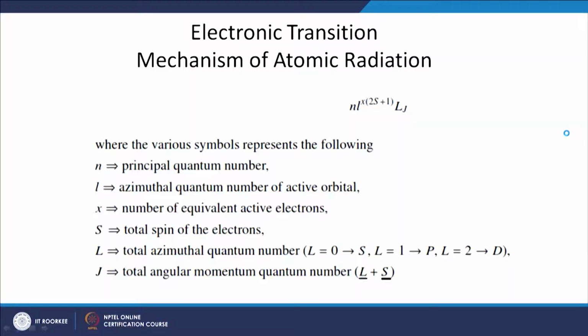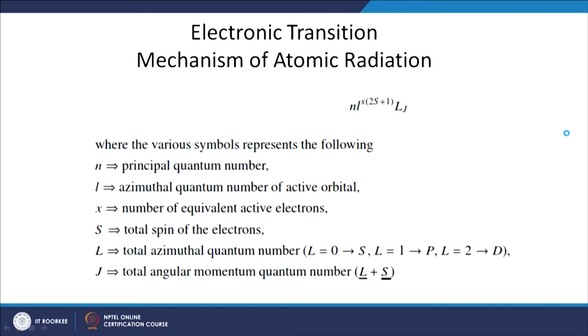So, there is a notation that has been developed to denote the configuration or electronic state of atoms, and this configuration, without going into much detail, is identified by a number of quantum numbers. The configuration is written as n l superscript x, 2S plus 1, capital L subscript J, where these quantities are different quantum numbers. N is called the principal quantum number and it is the quantum number of the outermost shell.